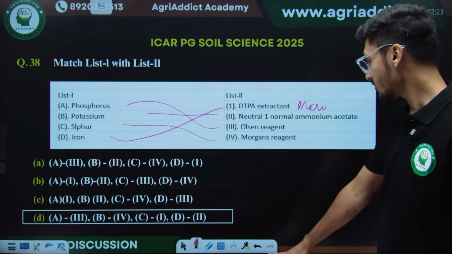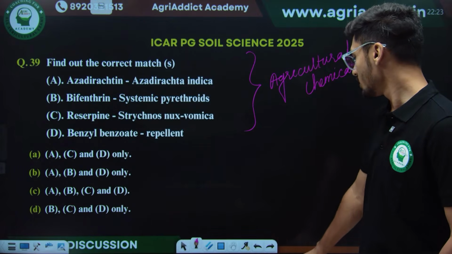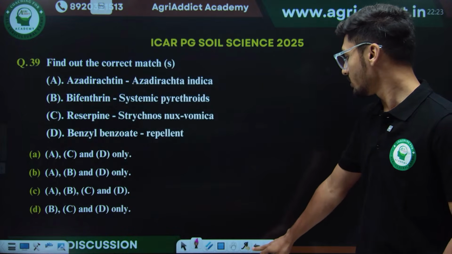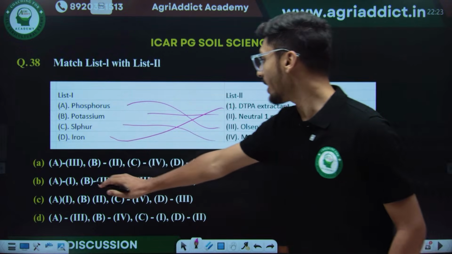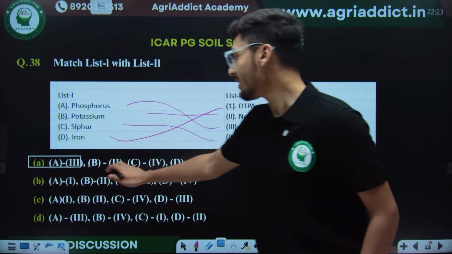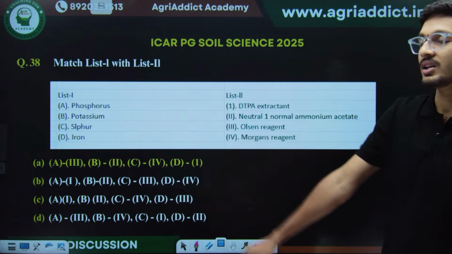Yes, the correct answer for this was option A only. My mistake. The correct answer for this was option A. See, it is mentioned in this slide.